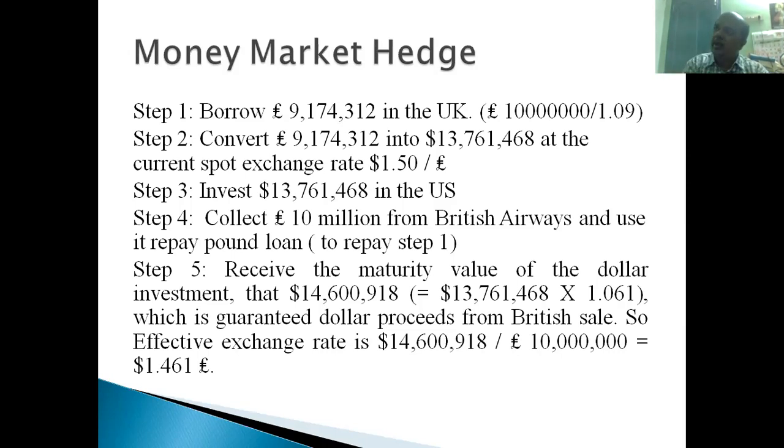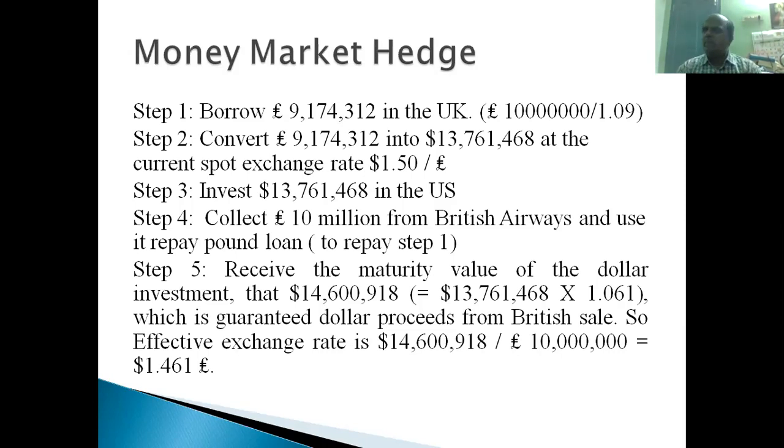So how much do they have to repay after 1 year in the UK money market? It is 10 million pounds they have to repay, right? So 9.1 million is borrowed, and 10 million pounds is to be repaid after 1 year. They receive 10 million pounds from British Airways, and Boeing Corporation will pay this 10 million pounds to the UK money market. They will repay the bank from which they borrowed the 9.1 million pounds, right?